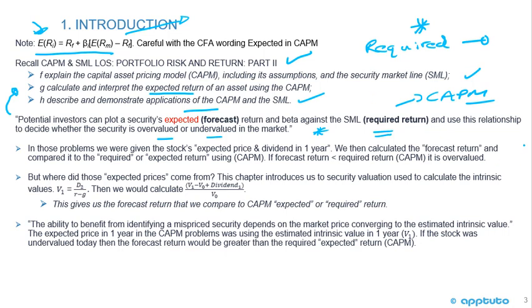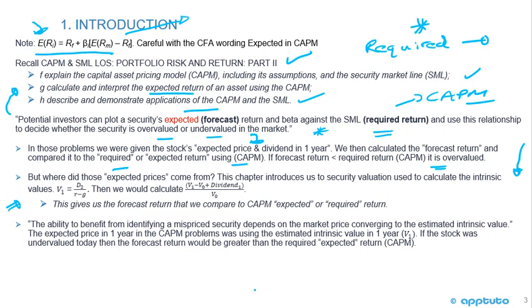So recall, when we did those problems in portfolio management, we were given the stock's expected price and dividend in 1 year. Remember that? In a lot of those questions, given the expected price and dividend in 1 year, we then calculated that forecast return and compared it to the required return or the expected return using the CAPM. And then if the forecast return was less than the required return, then the stock was overvalued. Okay, so that should be a little bit of a review. So what I'm saying is we're moving into this section. Where did those expected prices come from? We were given those expected prices and dividends in 1 year.